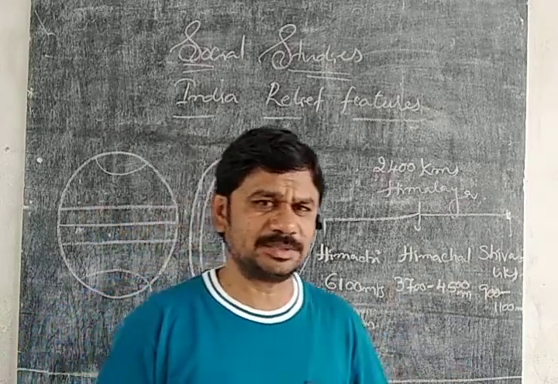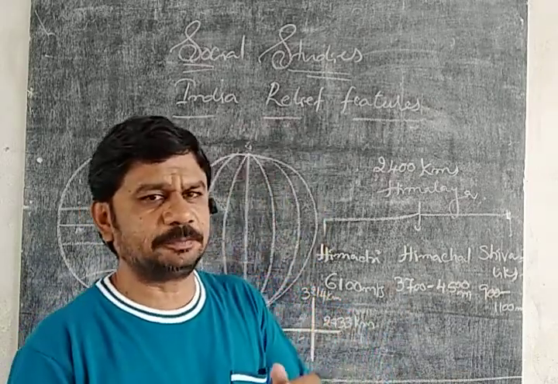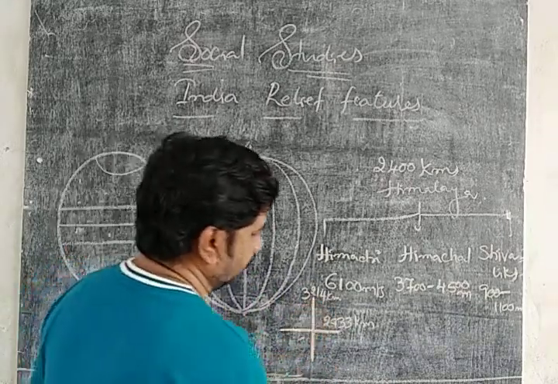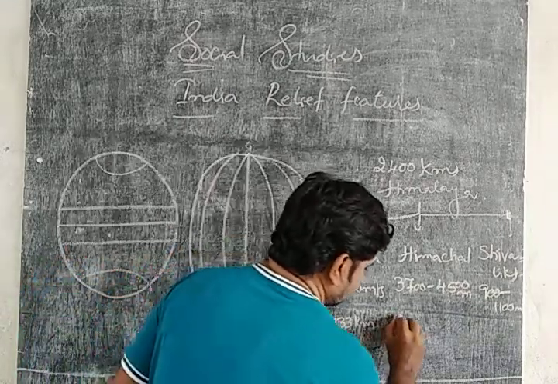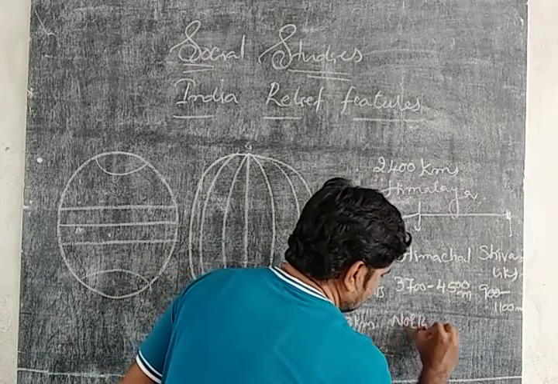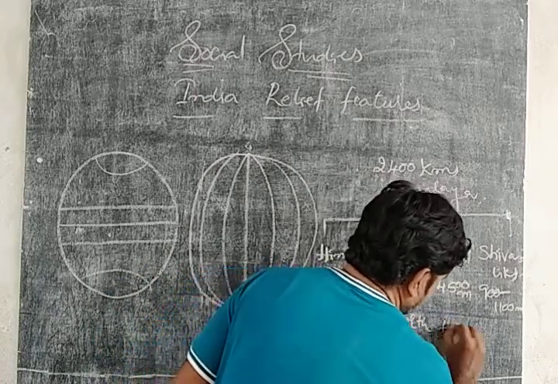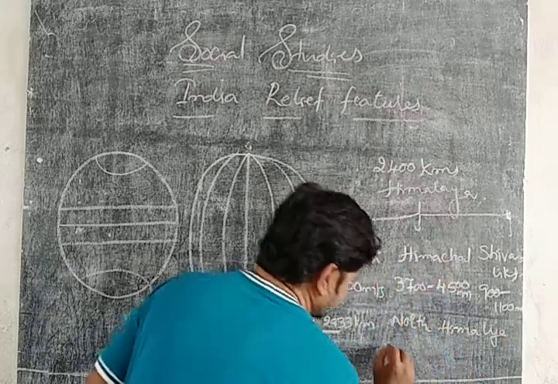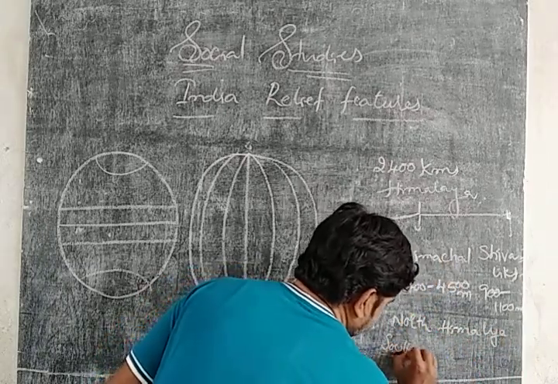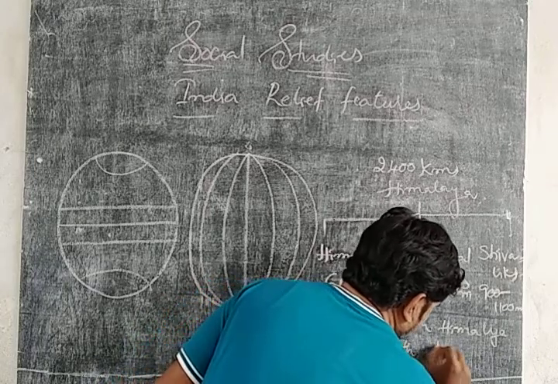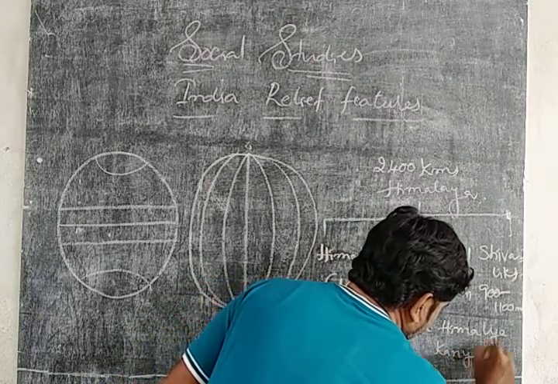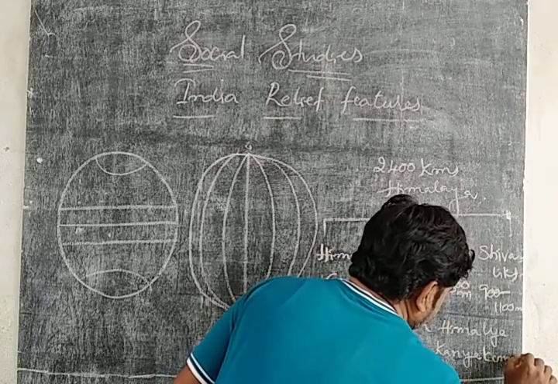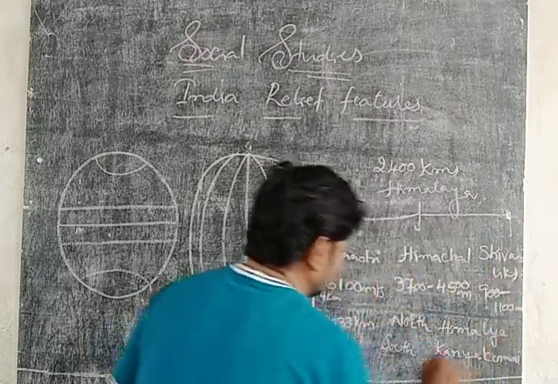Now we are going to discuss the most end points of India. In the northern side, the Himalayan mountains. In the south, the most end point is Kanyakumari, the southernmost part of India.